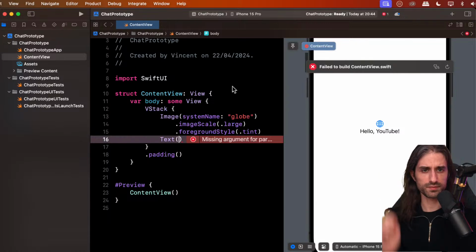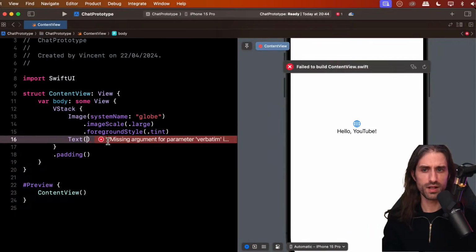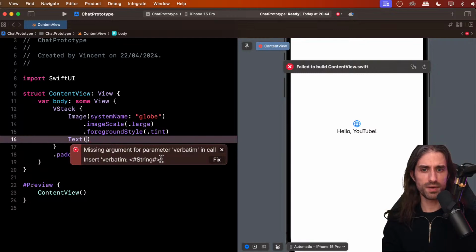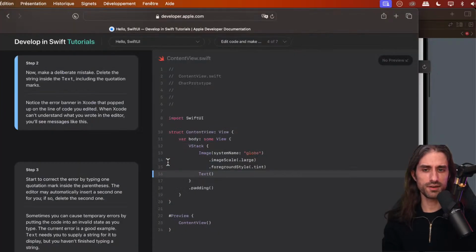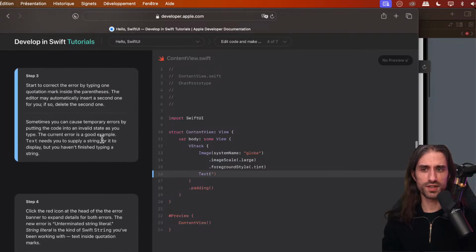And so now you can see we have a failure, and the failure says, let me hide the left panel, missing argument for parameter verbatim in call. Insert verbatim and then a string. So let's see what the tutorial also tells us.